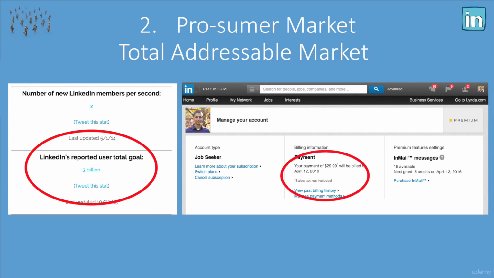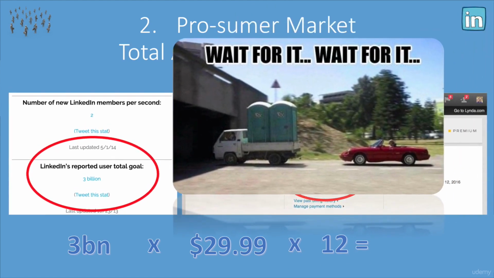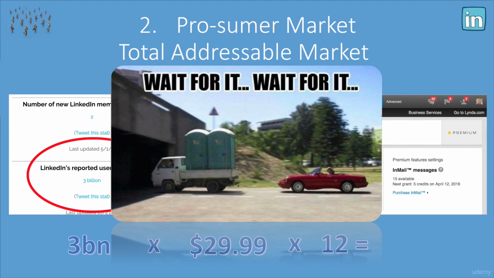If we look at my LinkedIn account, we can see that I pay $29 per month. So if we assume that we have 3 billion potential users, if you get 100% penetration, which will never happen, but it's something we can aspire to here, times $29.99 times 12 months equals a total addressable market of, wait for it. Sorry, I'm trying to use a little bit of humor here.